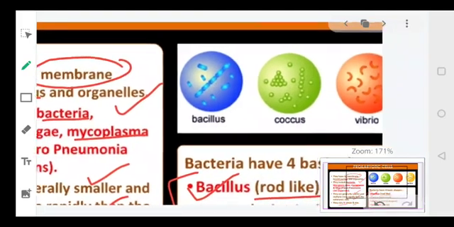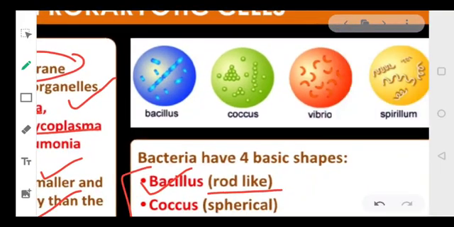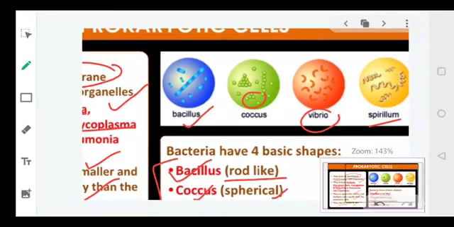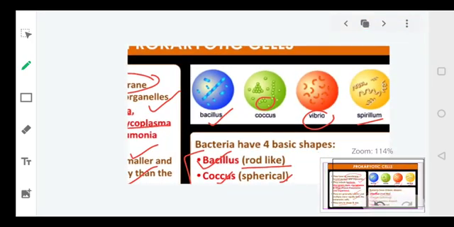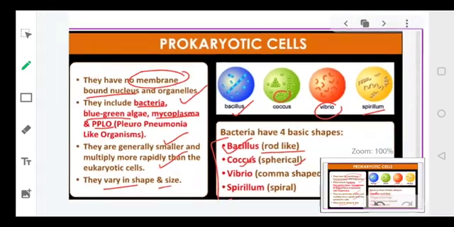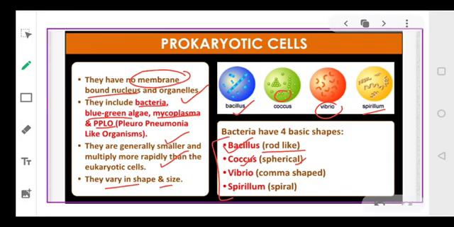Then coccus, which is spherical. Vibrio is comma-shaped, and spirillum is spiral in structure. So depending upon the shape, bacteria can be classified into 4 basic types. Okay, everyone?